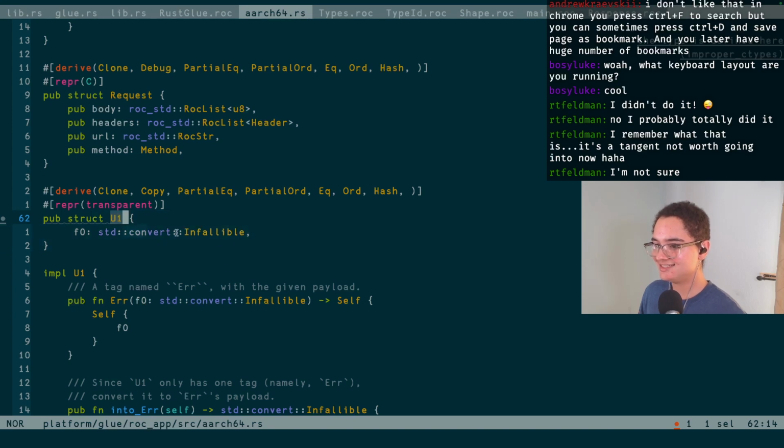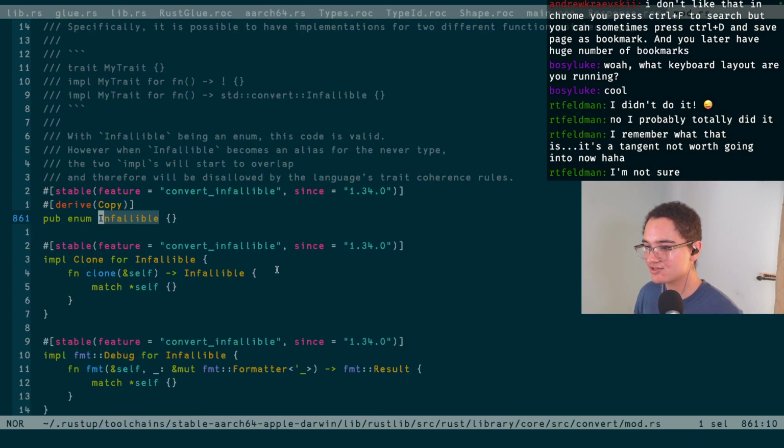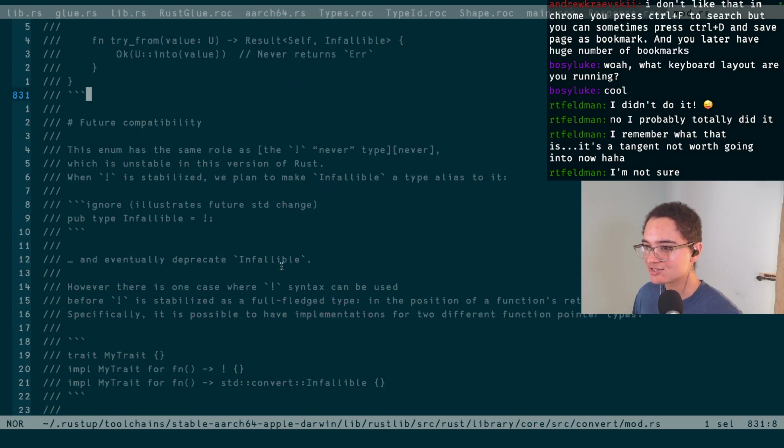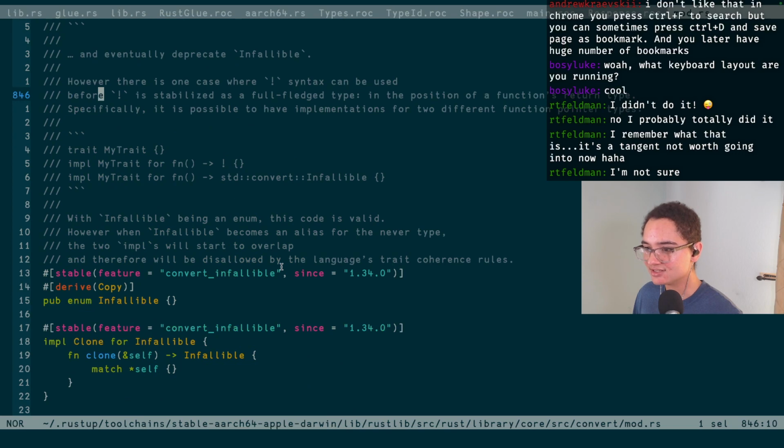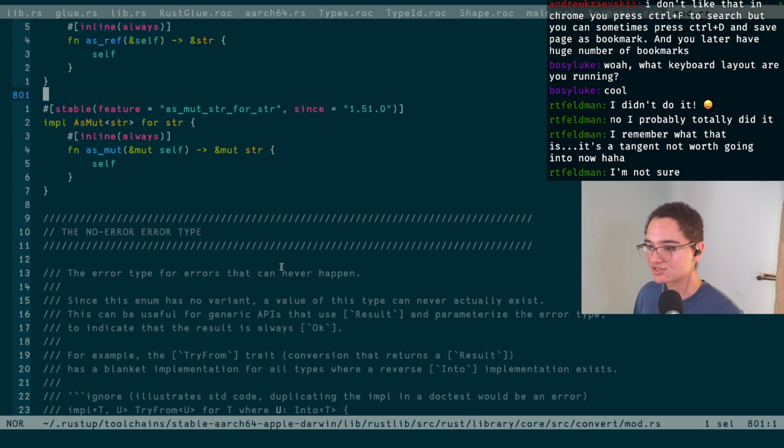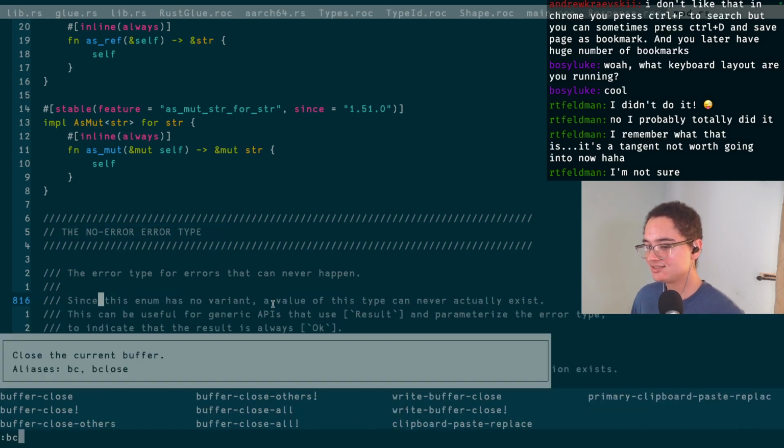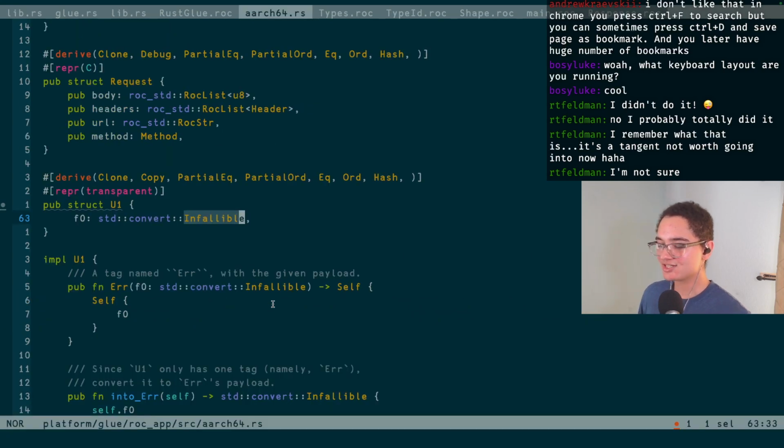You know, what even is convert infallible? I don't even know what this Rust type is. What is this used for? I've never seen it before. Okay, where do these docs start? The no error type. Oh, it's if something can't fail. Okay, yes, that makes sense. It's meant to be like, oh, we return a result, but the result is either X or, you know, an error. But yeah.